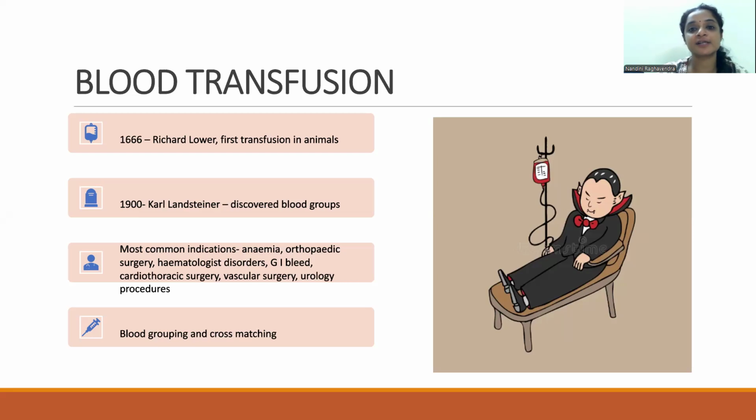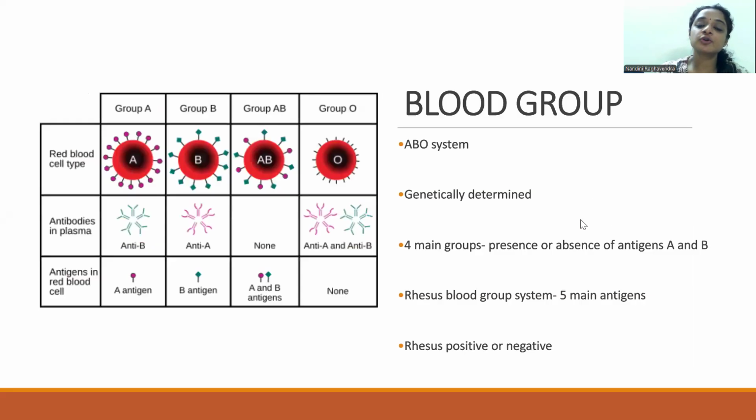So prior to any blood transfusion, it's essential for us to know about the blood group and the cross-matching. Blood group is mainly determined by the ABO system. It is genetically determined with the presence or absence of antigens A and B. So if we say that the person has blood group A, that means they have A antigen and anti-B antibodies in the plasma. When we say they have B blood group, that means the antigen which is present is B and anti-A antibodies are present in the plasma.